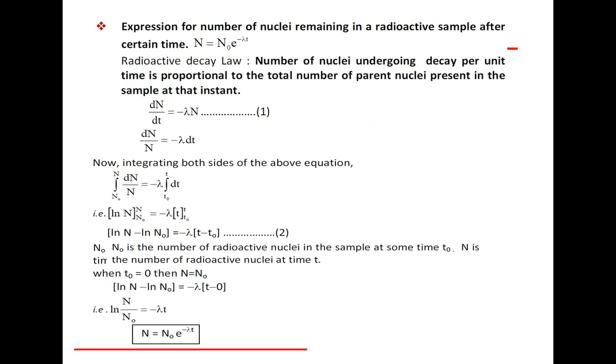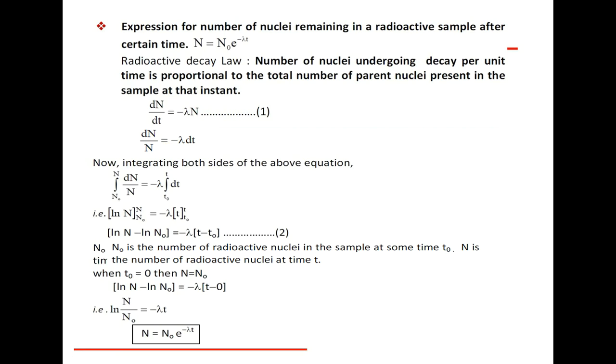Then we take dt to the RHS side and N to this side, therefore dN by N is equal to minus lambda into dt.